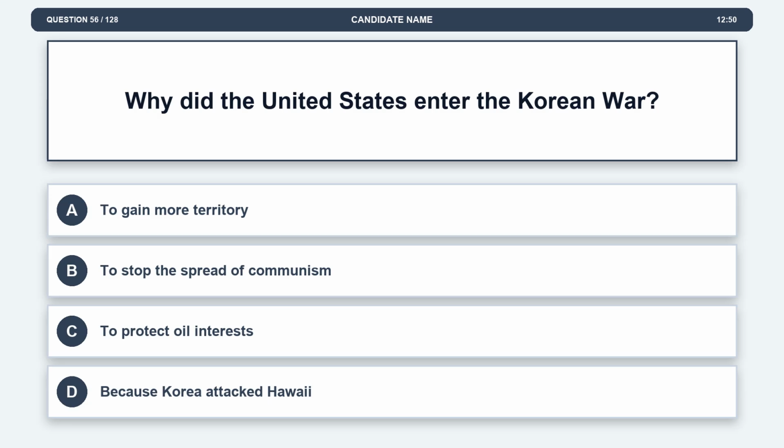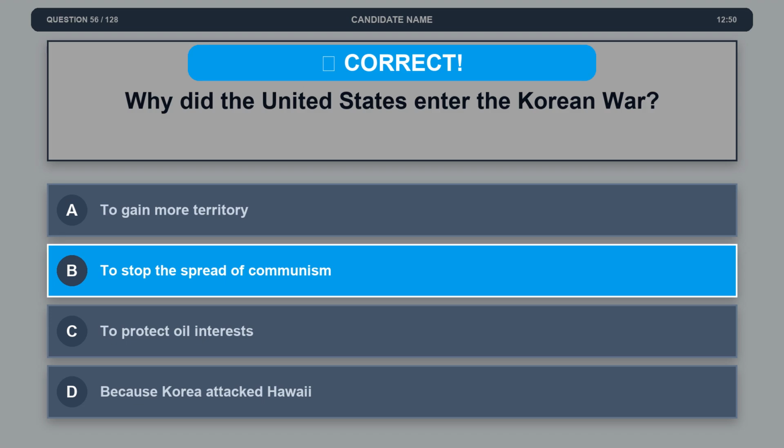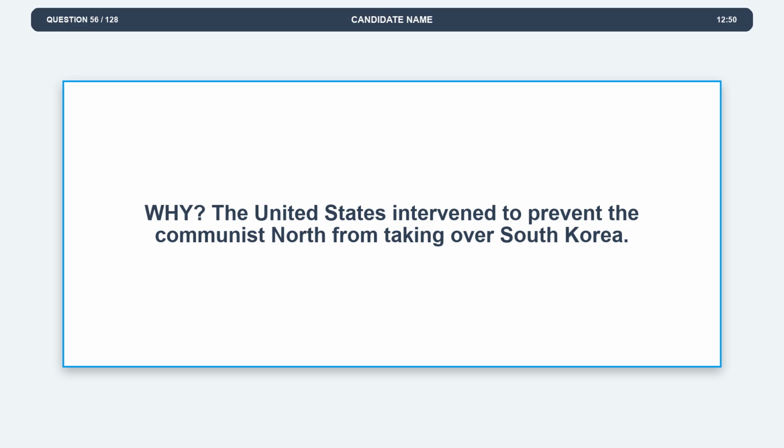Question 56. Why did the United States enter the Korean War? Option A, to gain more territory. Option B, to stop the spread of communism. Option C, to protect oil interests. Option D, because Korea attacked Hawaii. The correct answer is option B, to stop the spread of communism. Explanation. The United States intervened to prevent the Communist North from taking over South Korea.